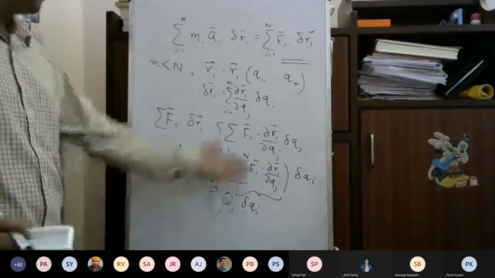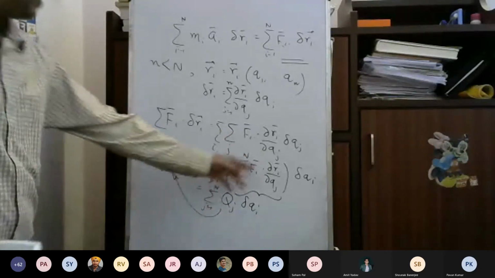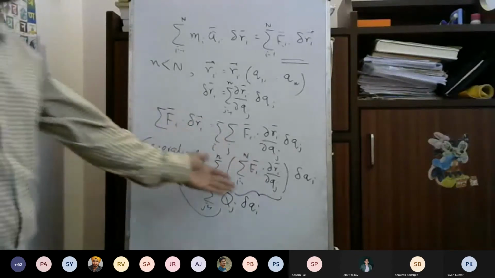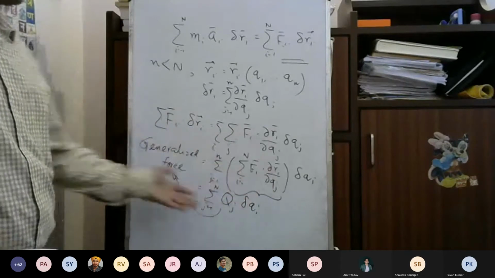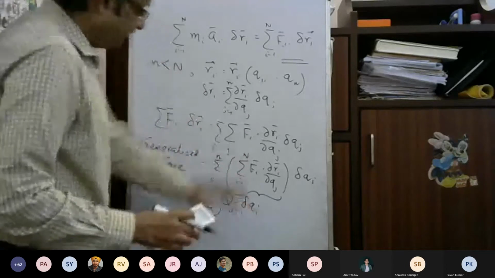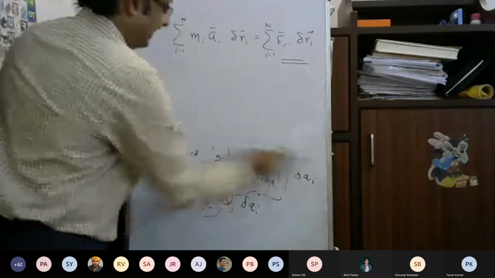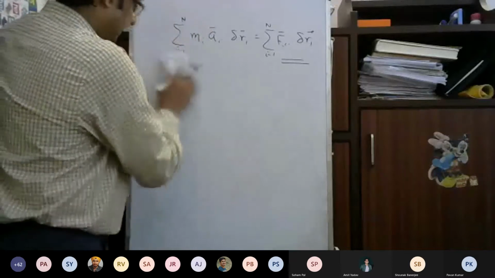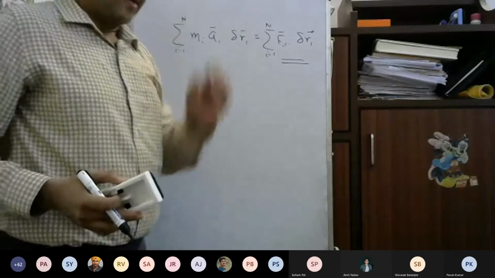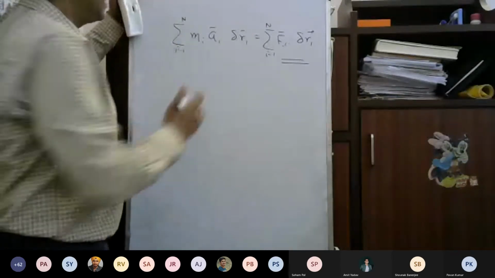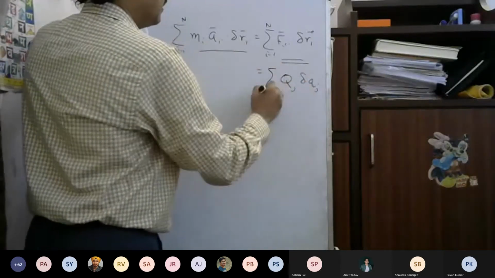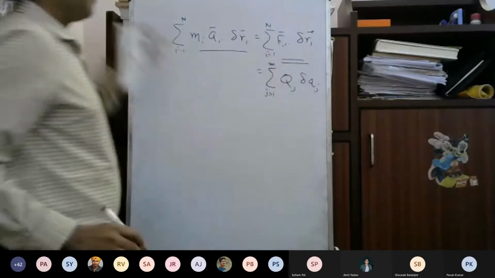This is actually a mathematical expression. Qj is defined in this way: the summation of Fi dot del Ri by del Qj, summed over all the particles i equal to 1 to n. This is how Qj will be defined. I will not derive the left hand side, because this is a standard derivation in any book on analytical mechanics or classical mechanics. The right hand side becomes the sum over j of Qj delta Qj.